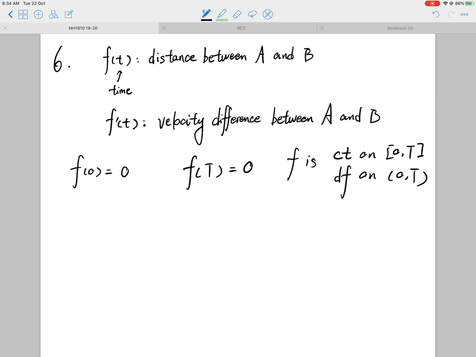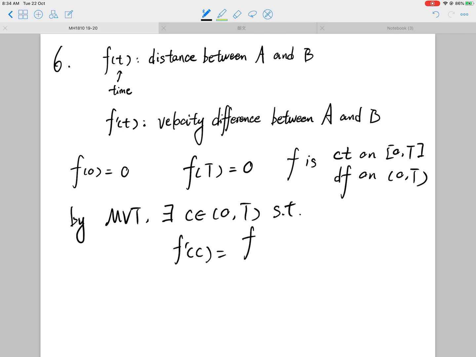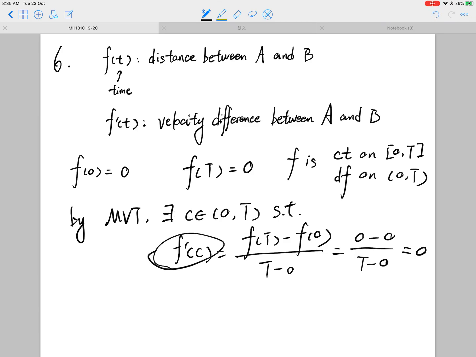Then by the mean value theorem, there exists a point c between 0 and capital T such that f prime of c equals (f(T) minus f(0)) over (T minus 0). f(T) is 0 and f(0) is 0, so this is 0. So there exists a time between 0 and T such that the derivative is 0.